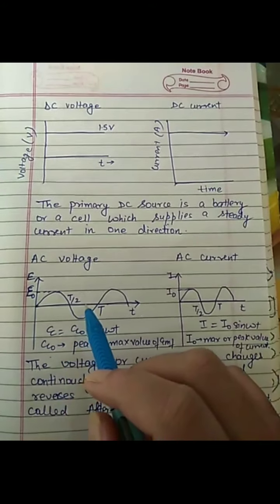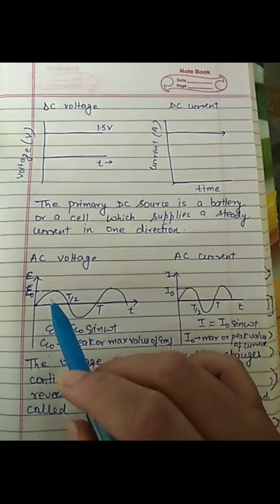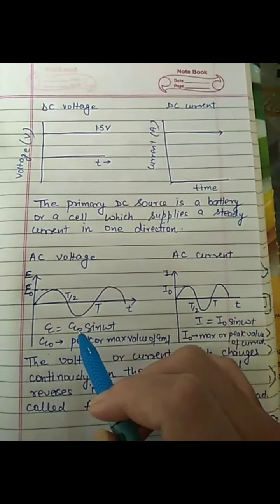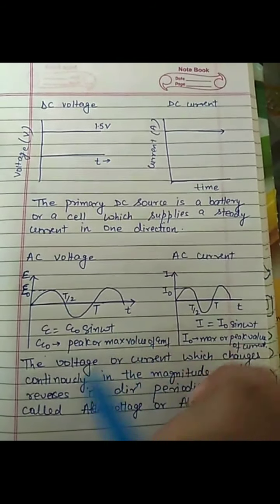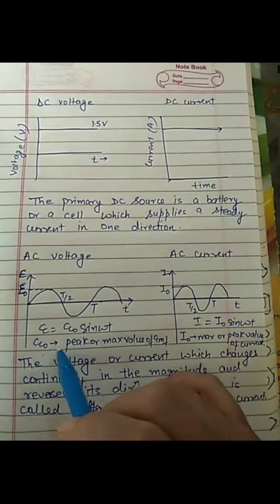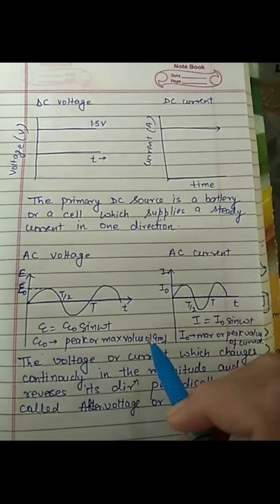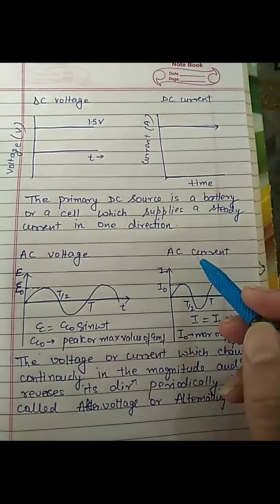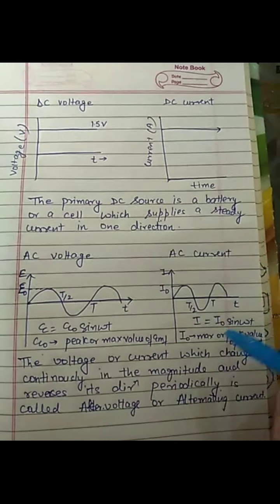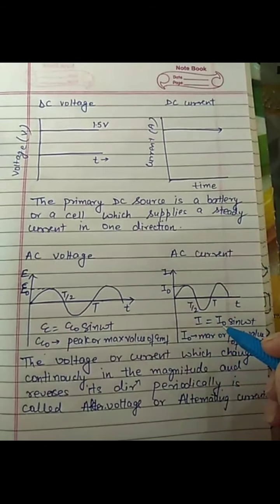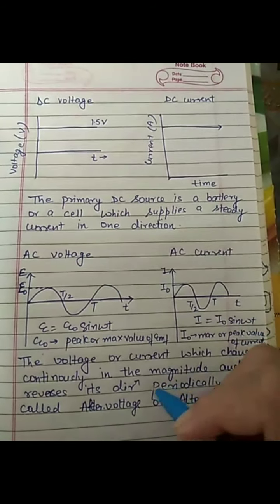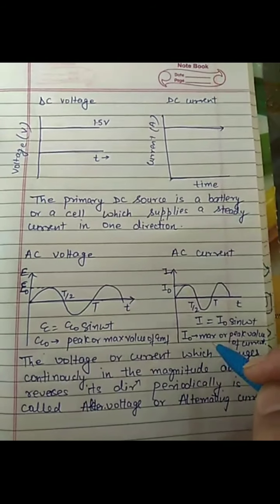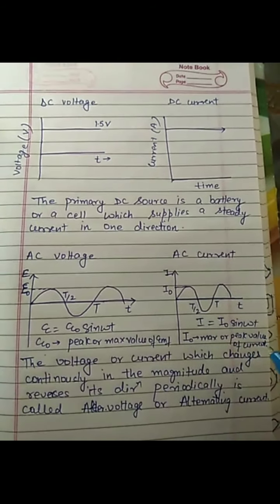Mathematically, alternating voltage is given by epsilon equals epsilon naught sine omega t, where epsilon naught is the peak or maximum value of EMF. Similarly, mathematically, alternating current is given by I equals I naught sine omega t, where I naught is the maximum or peak value of the current.